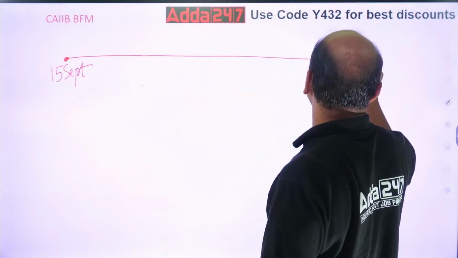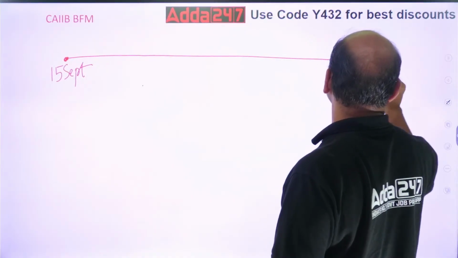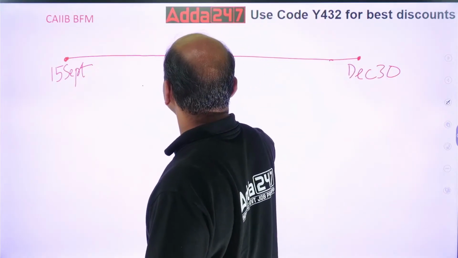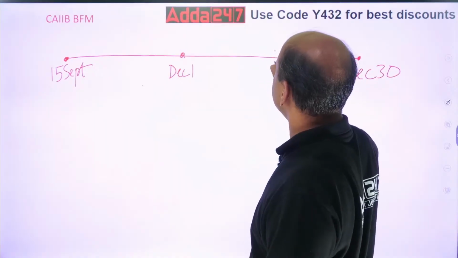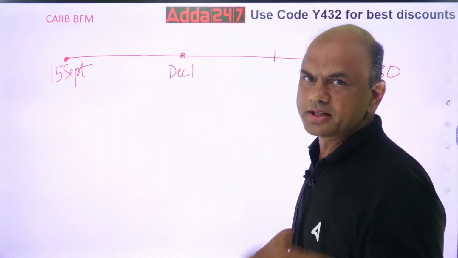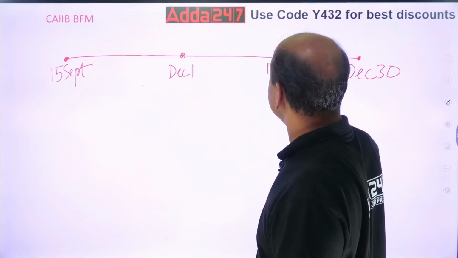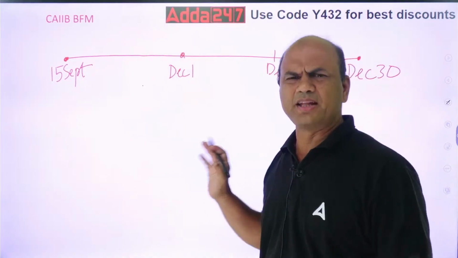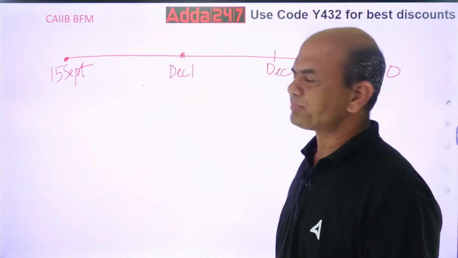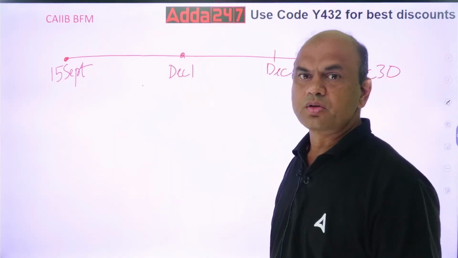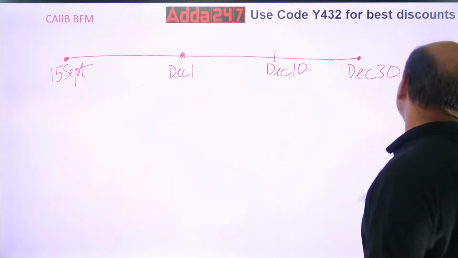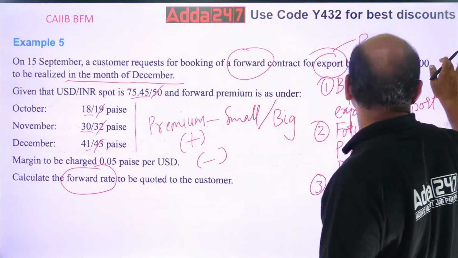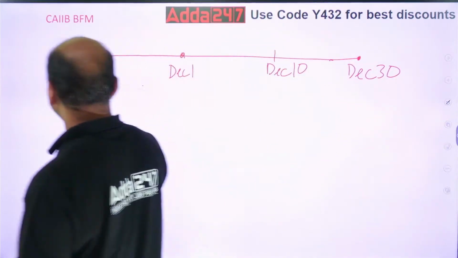So let's calculate the end month, December 30, and here I'll take December 1. So my contract is in between. Let's take one sample example of December 10. I am taking it hypothetical for example. Any date you can take, the answer will be the same. So December 10. Now plot the problem. What is the basic rate given for spot? Check this. Spot rate is 75.45. So use this, 75.45 over here.